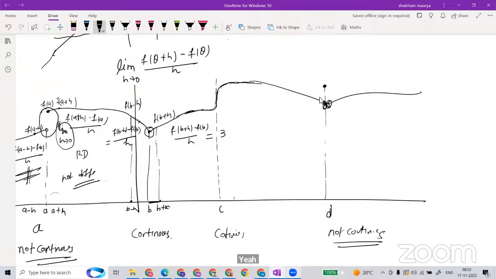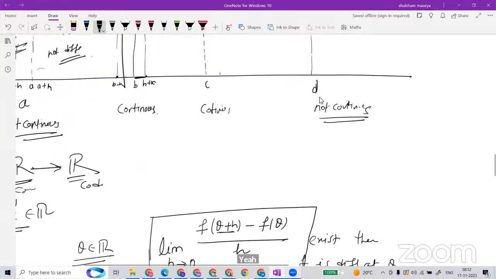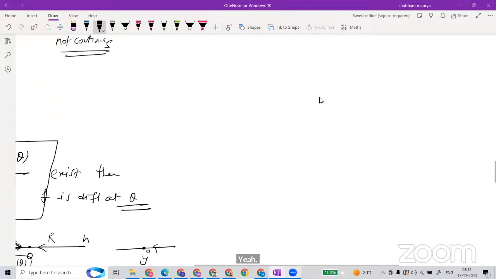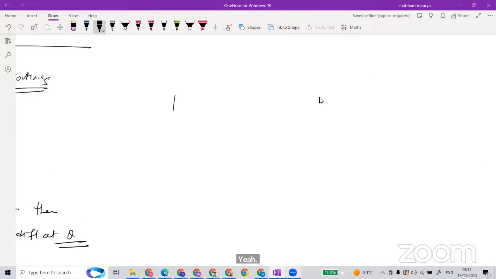Okay, suppose I tell you with an example, it will be very much clear. I'm taking the function mod x, which is defined like this.